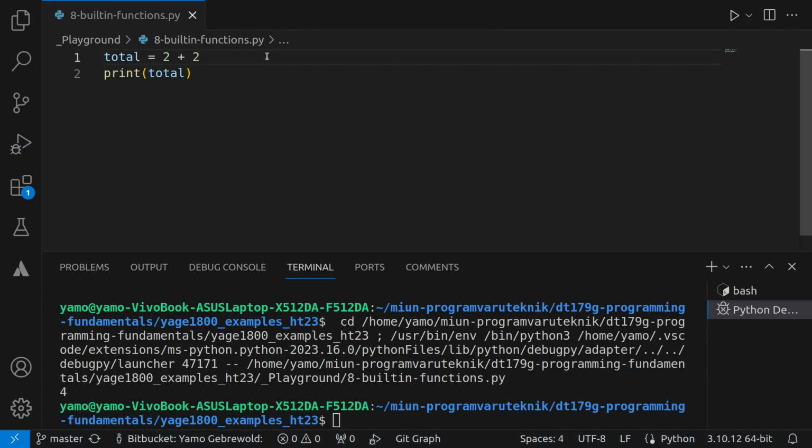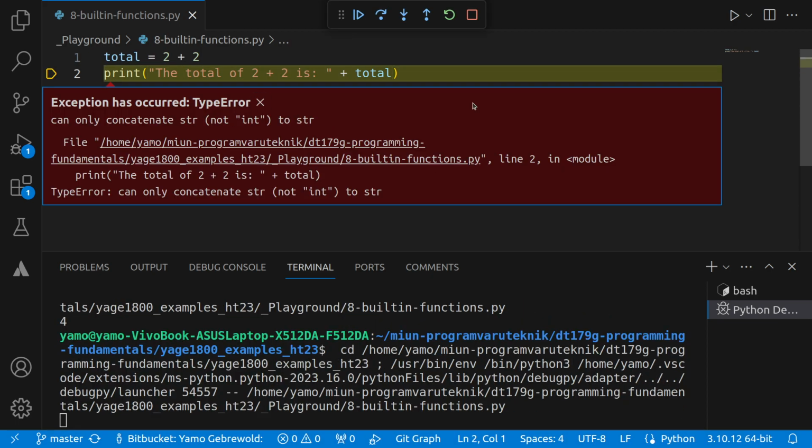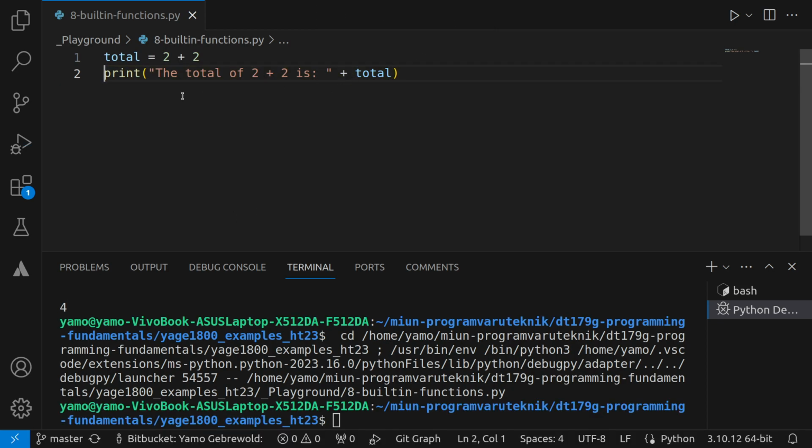However, let's see if I try to, for example, say the total of 2 plus 2 is, and then I concatenate total, right? What do you think will happen now? This is called concatenation. So I'm concatenating a string with an integer, right? What would you think will happen? Let's run this and see. And what we see is that it crashes, right? The reason why it crashes is because you can't concatenate a string with an integer.